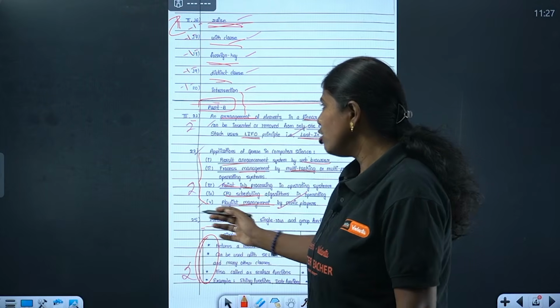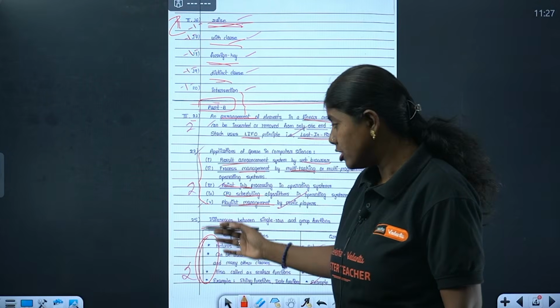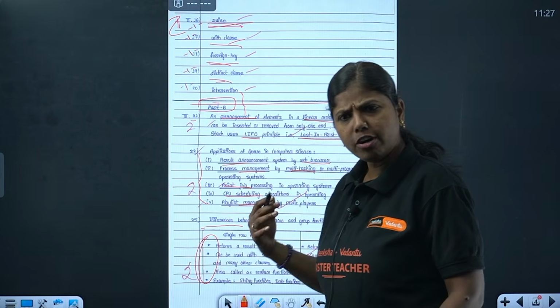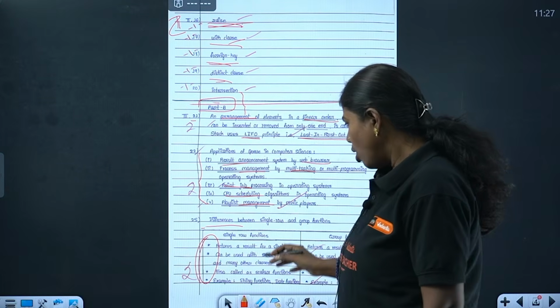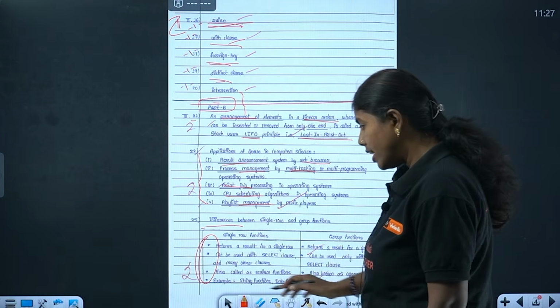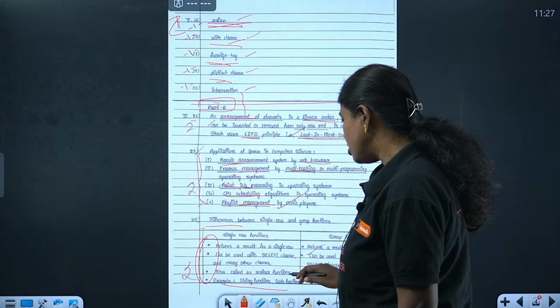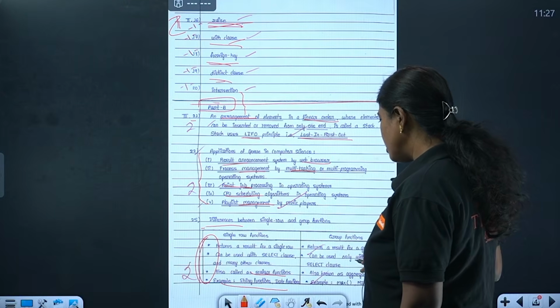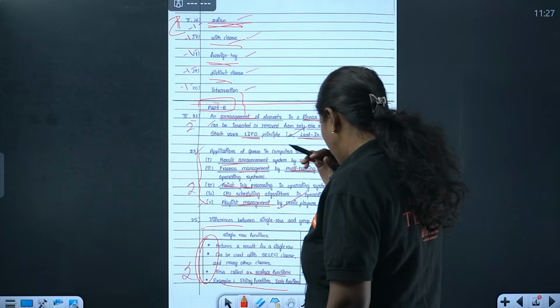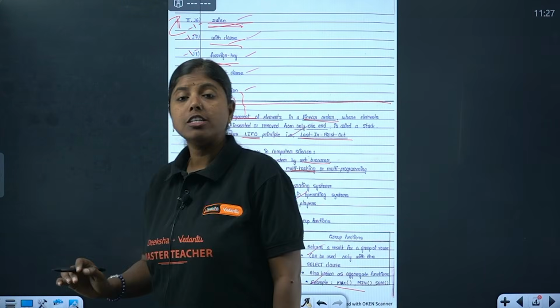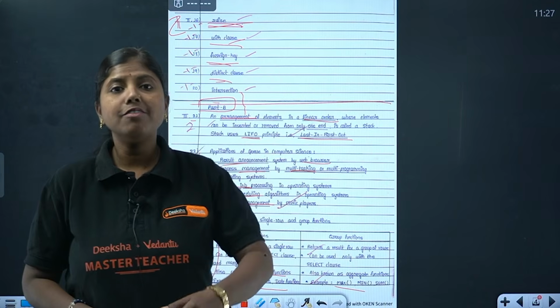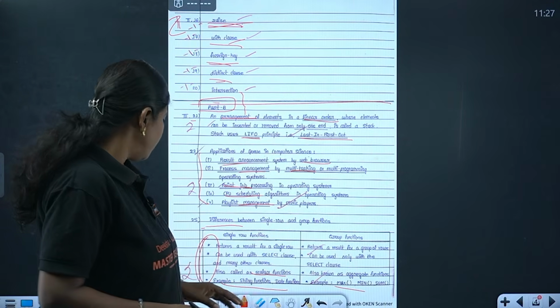It's only a 2 marker question. How many points has she written? She has written all the points here. If you know it, you write it. It will not take much time. This is how you're supposed to write it. Example, and she has also written scalar function, single row function, group function, example, everything here. Clear? Difference means table. This is what I wanted to tell.